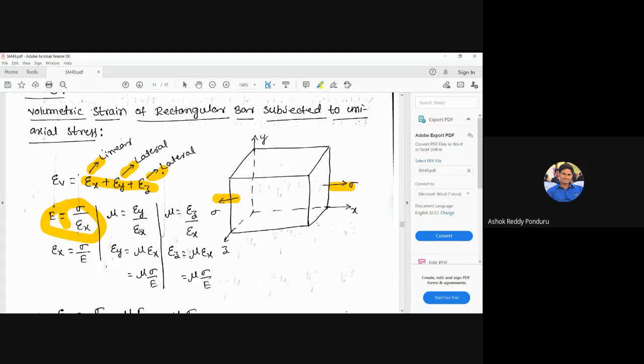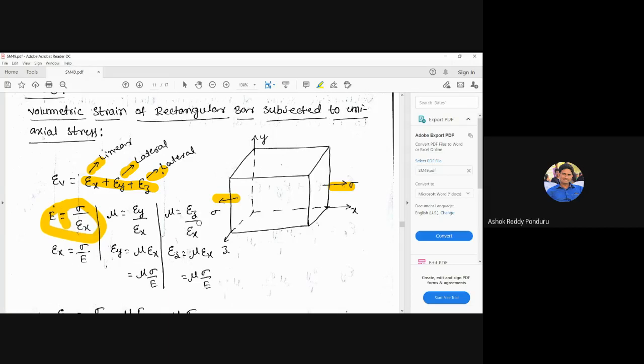So, lateral is epsilon y, linear is epsilon x. Then epsilon y is equal to mu into epsilon x, and from the previous expression, epsilon x is equal to sigma by E. Like that, we can find out epsilon y here.